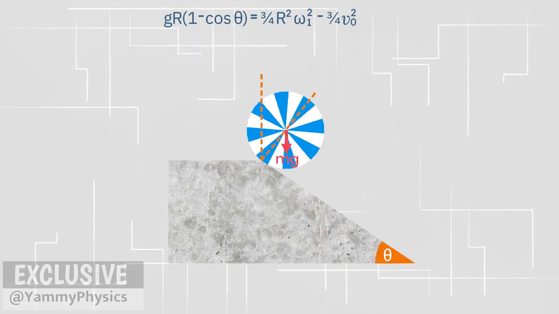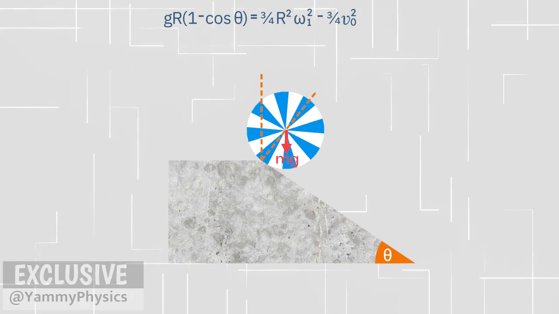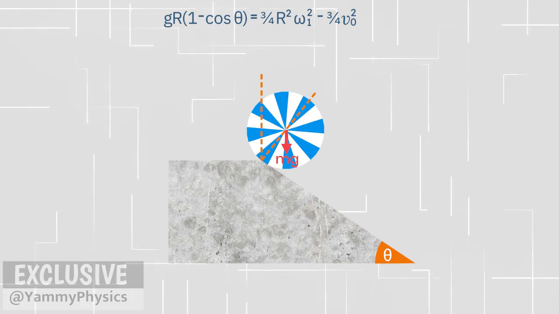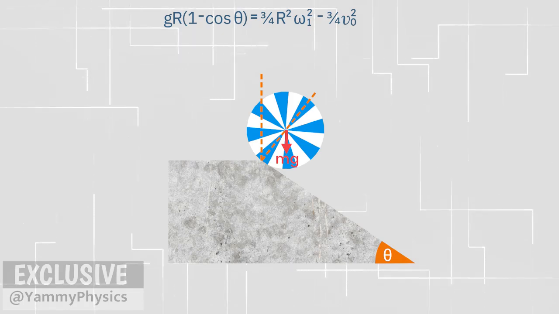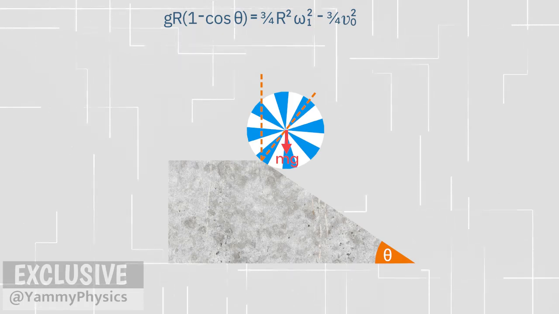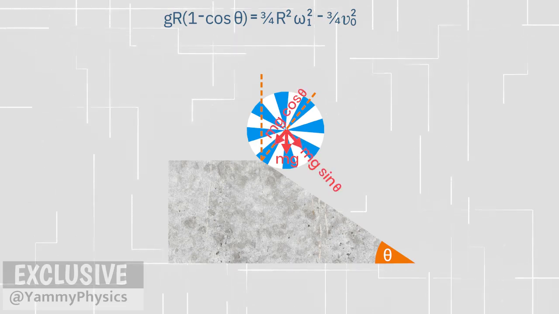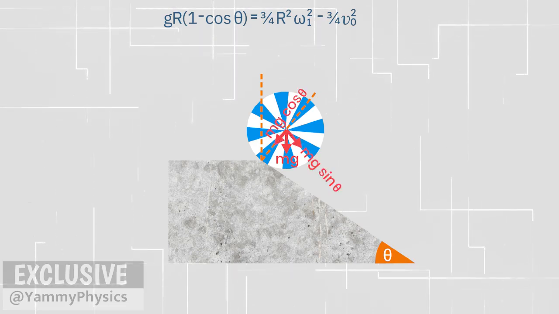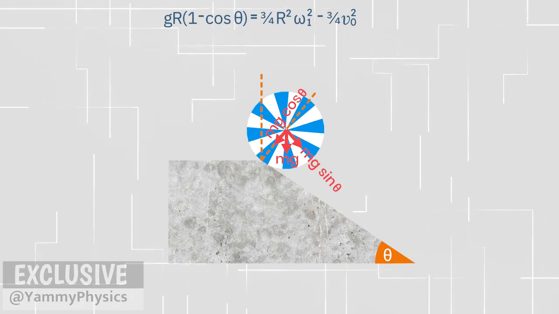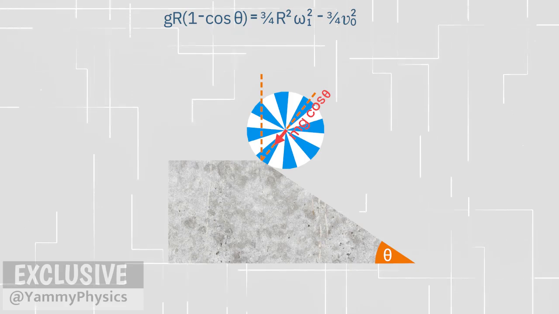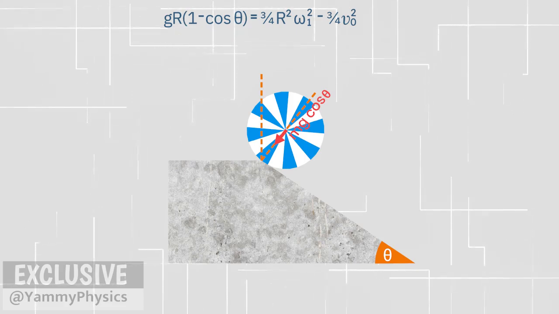Of course, the force of gravity is acting on the yo-yo. However, the direction of this force is vertically downward. We need to resolve this vector into its component vectors, mg sine theta and mg cosine theta. Between these two component vectors, the direction of the component vector mg cosine theta is toward the center of rotation.